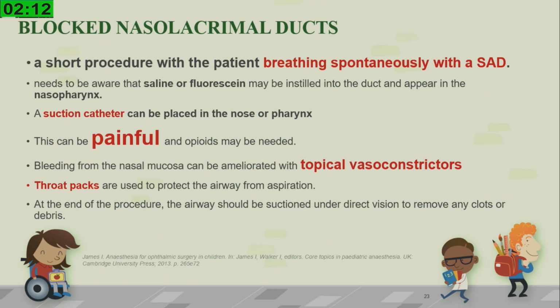Coming to the blocked nasolacrimal duct, usually it's a short procedure with the patient breathing spontaneously over an LMA. While these procedures can be more complex with the instillation of saline and fluorescein, in that case, we place a suction catheter in the nose or nasopharynx to prevent aspiration as well as to detect the dye getting instilled into the nasopharynx. This surgery as such is painful, and we use opioids.